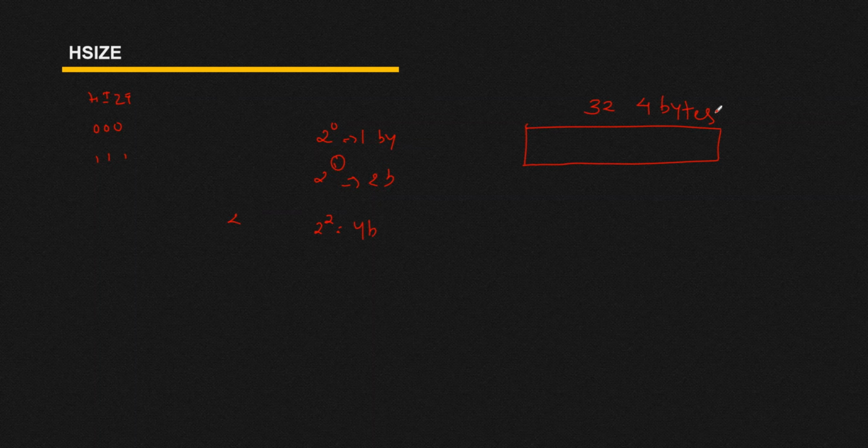In simple terms, you can understand it like this. H size is a 3 bit signal, so the possible combinations are 000 to 111. If you have 000, that means 2 raised to 0, so you have 1 byte. If you have 001, that means 2 bytes. For 010, 2 raised to 2, 4 bytes. If your data bus supports 4 bytes only, you can pass up to 4 bytes of data only. You are not supposed to use an H size greater than 010. I hope it is clear.